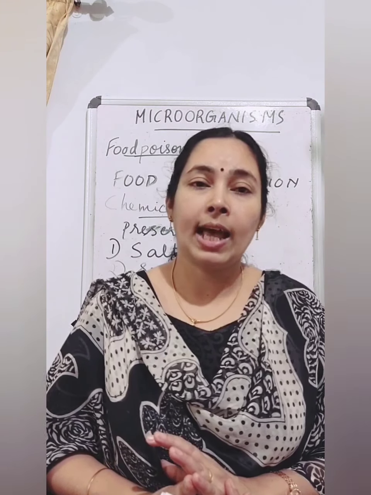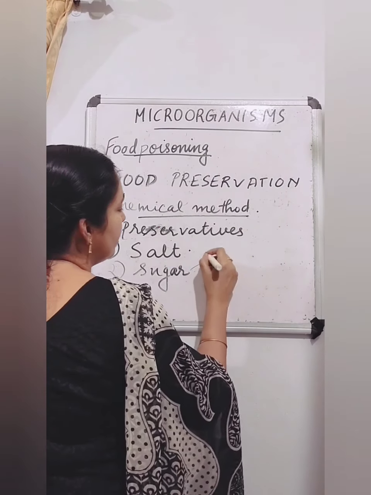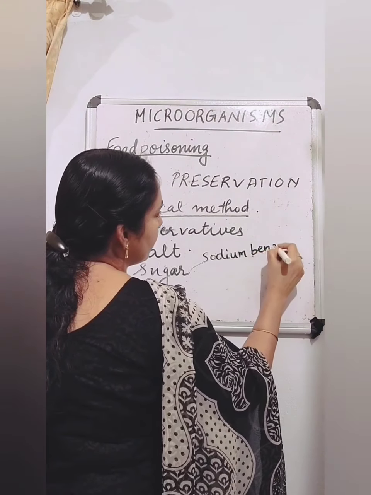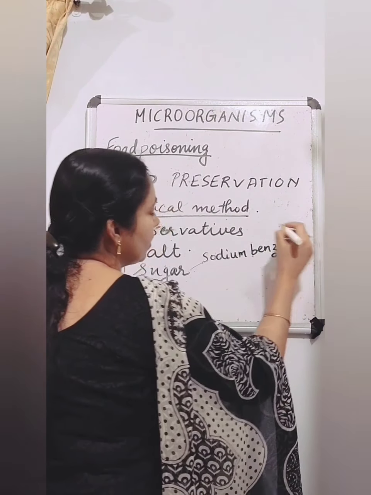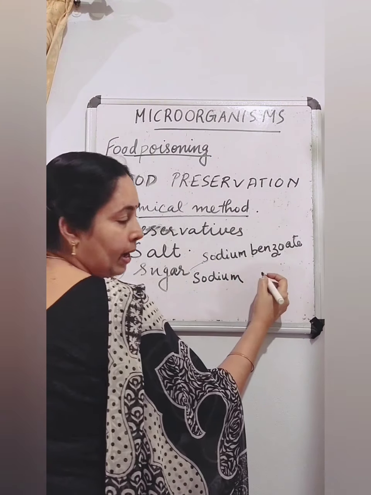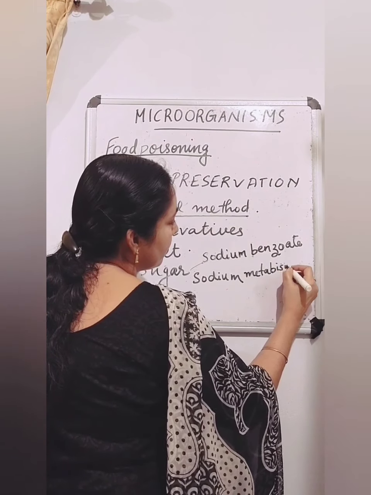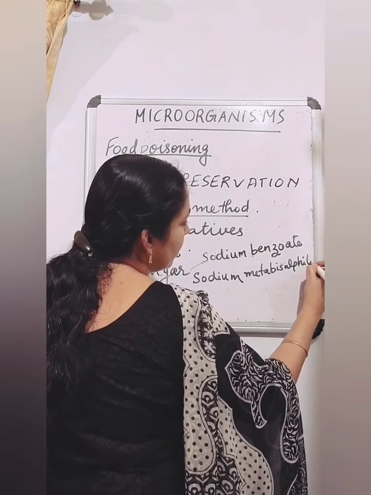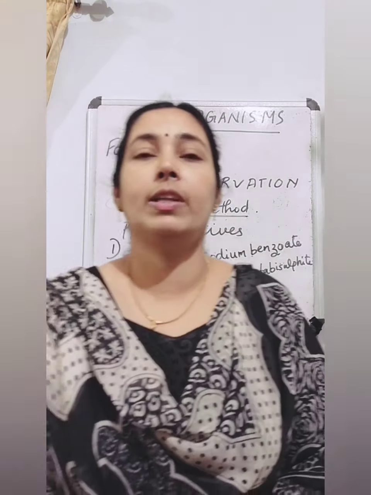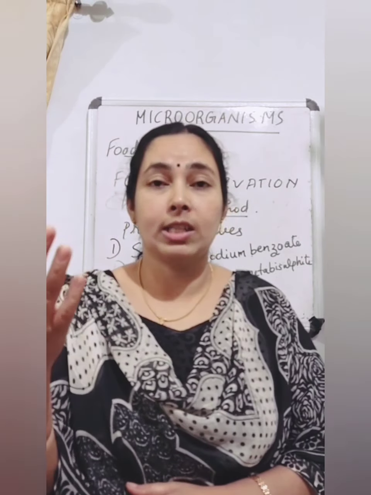And chemicals like sodium benzoate and sodium metabisulfite are also added as preservatives in jams, squashes and all.